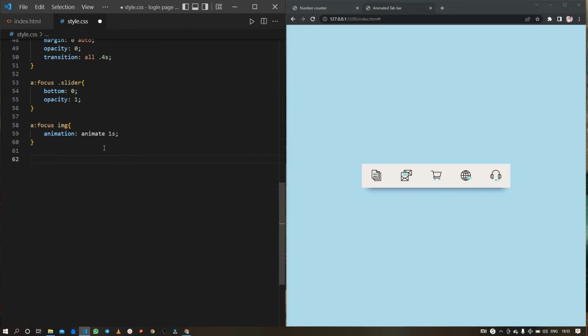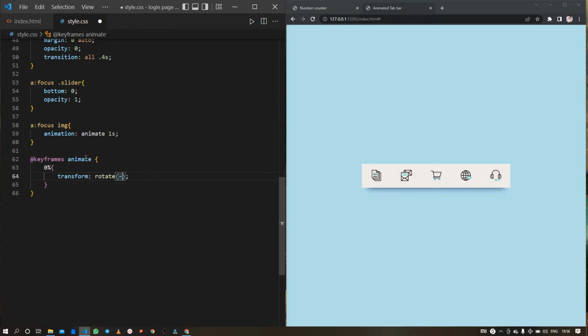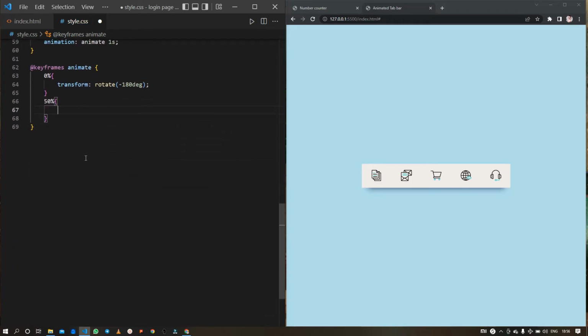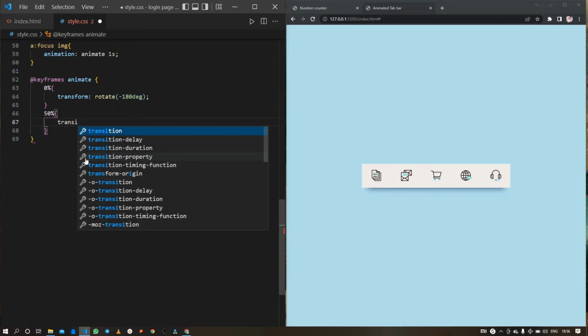And then we will use the keyframes and change this identifier to the name of my animation. Okay, so we will start with the 0%, and first we will set the transform property to rotate in a negative direction, and then we will target the 50%, and check what needs to happen at the 50% of our animation.